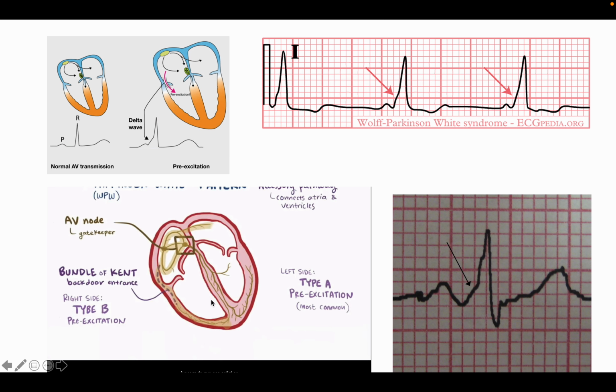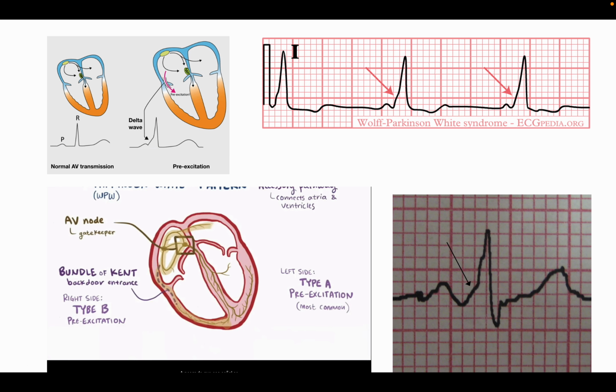from atria to ventricle. Suppose the bundle of Kent is present here. When a normal electrical impulse passes through our heart, that is normal electrophysiology, normally the SA node generates the impulse from here, and the electrical impulse goes to the AV node through the internodal pathway, then from the AV node to the bundle of His, and then the His-Purkinje system, which propels the impulses throughout the ventricles. So it is the normal pathway.